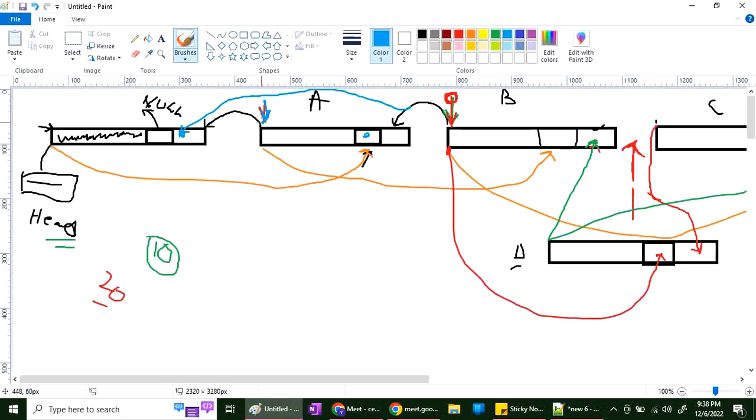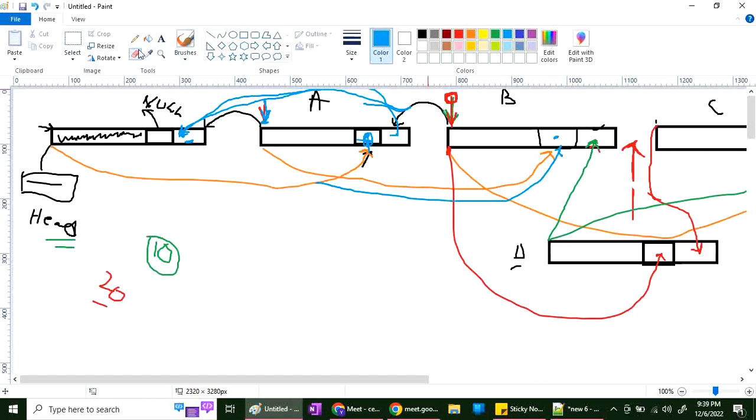I'll say again, A's previous address, next location, I will be writing this address. Same way now, A's next address, previous address, this place, I will be writing this address. Yes, sir, like this.